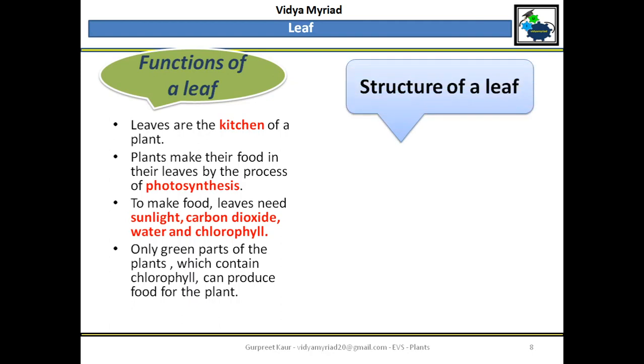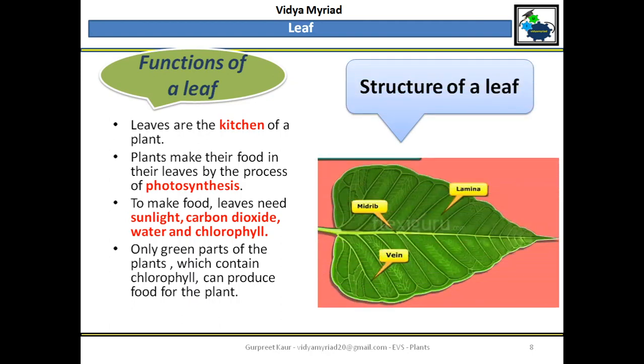So let me tell you about the structure of a leaf. You must have all seen, there are so many different types of leaves. Some are short, long, thin, broad. Just a brief about it. I have taken a picture. Now here if you see there is a center line, which usually divides the leaf into half, that is known as midrib. And then there are certain veins which are going. The flat part is known as the lamina.